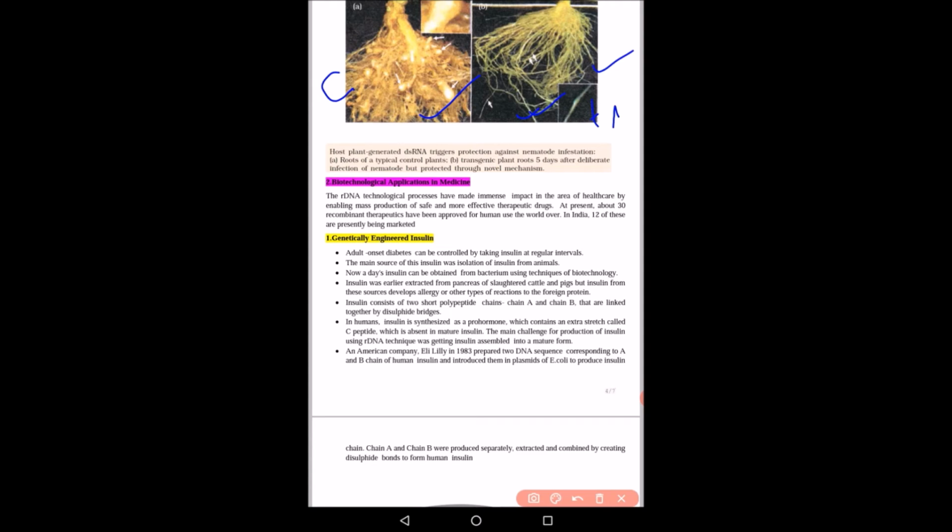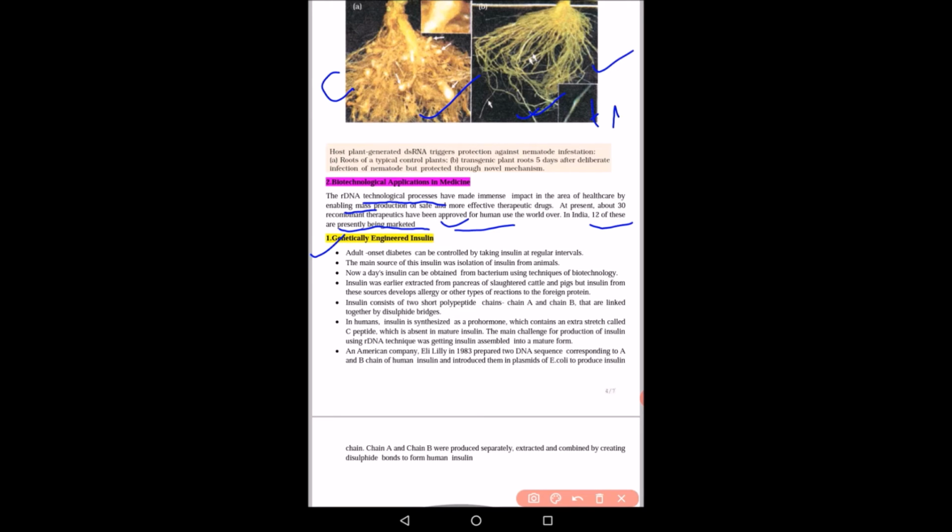Now we will study how this biotechnology is helpful in medicine, or what the application of biotechnology in medicine is. Recombinant DNA technology processes have made an impact in the area of healthcare, enabling mass production of safer and more effective drugs. At present, 30 recombinant therapeutics have been approved for human use, and in India 12 of these are marketed. So with the help of biotechnology, various drugs are invented which are launched in the market every day.